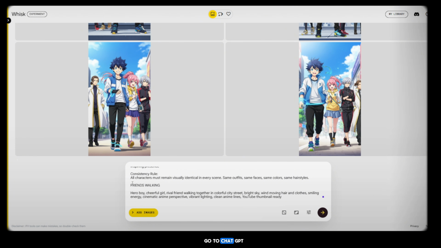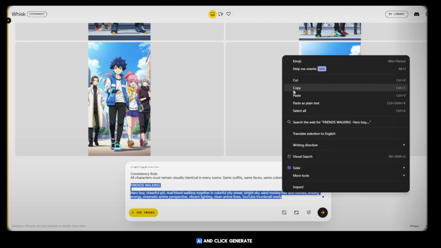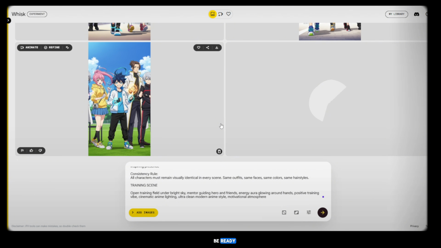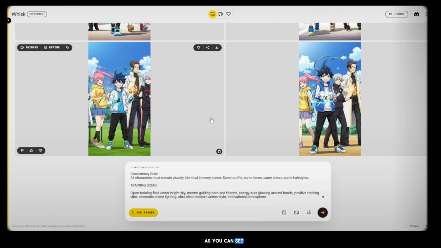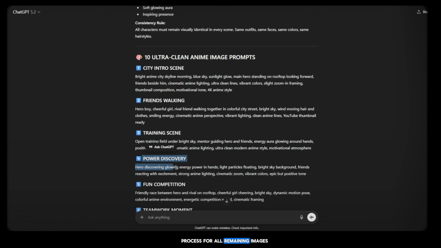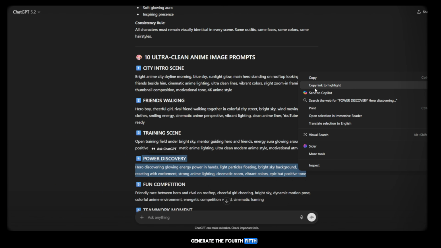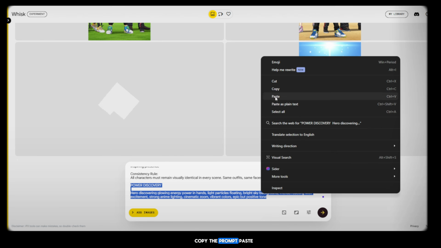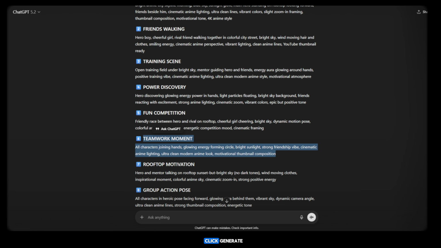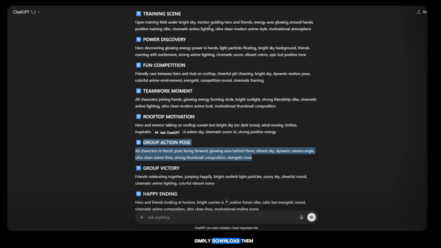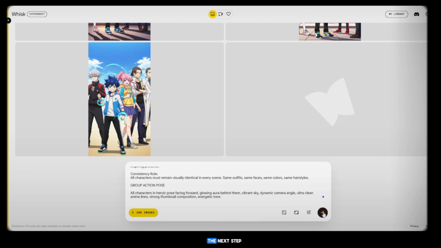Again, go to ChatGPT and copy the third image prompt. Paste it into Whisk AI and click Generate. Within a few seconds, the third image will be ready. As you can see, it looks super amazing and very nice. Now follow the same process for all remaining images. Generate the 4th, 5th, 6th, 7th, 8th, 9th, and 10th images in the same way. Copy the prompt. Paste into Whisk AI. Click Generate. Once all images are generated, simply download them. And now we are ready to move to the next step.